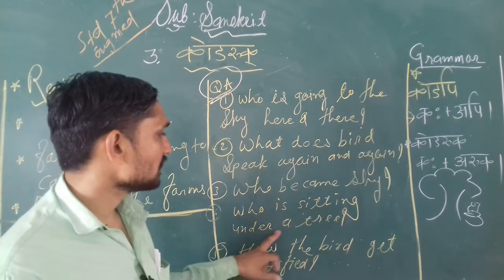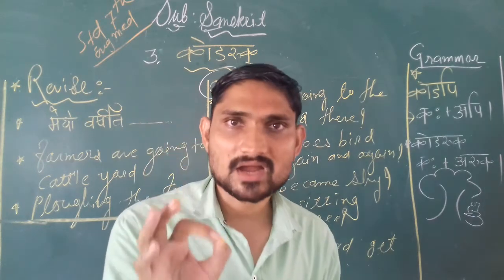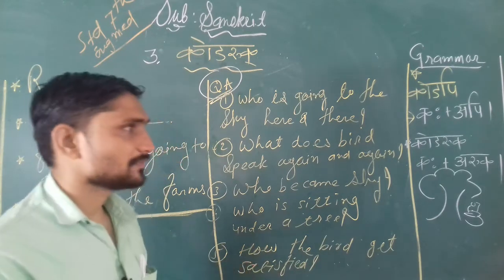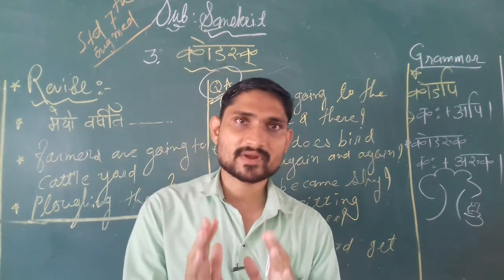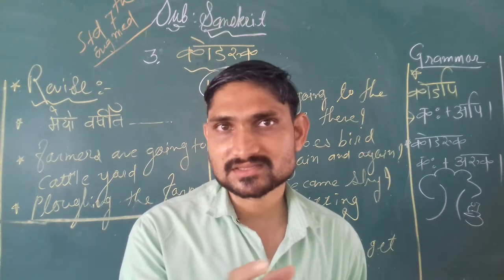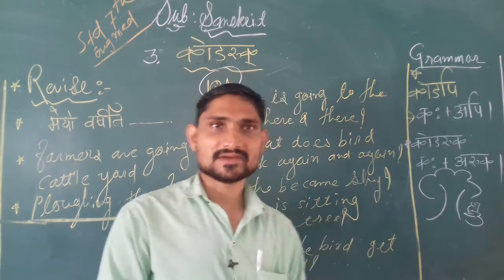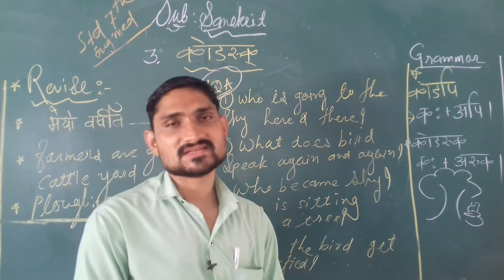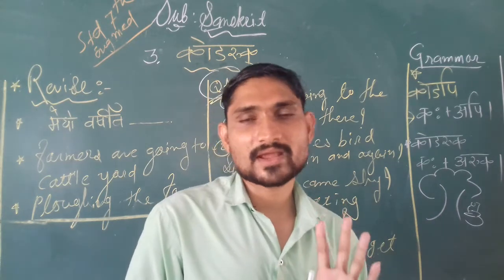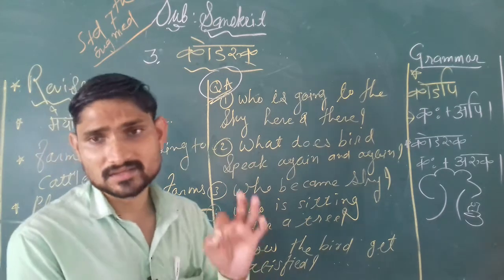Who is sitting under a tree? Under a tree, who is sitting? A great saint Wangbhat was sitting under a tree. How the bird gets satisfied? How the bird is getting satisfied? A bird is getting satisfied when it get its answer by the great saint Wangbhat. Wangbhat is telling that a person, one who is taking meal with balance, one who takes meal in proper quantity, and one who takes meal according to season, at that time students, that person be healthy one.